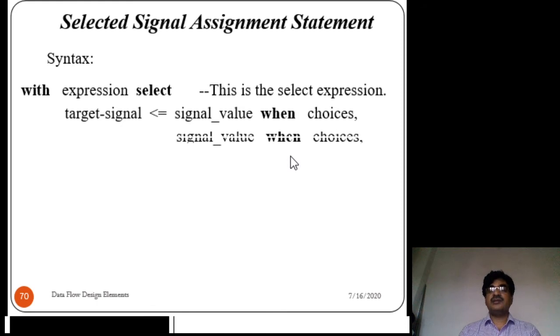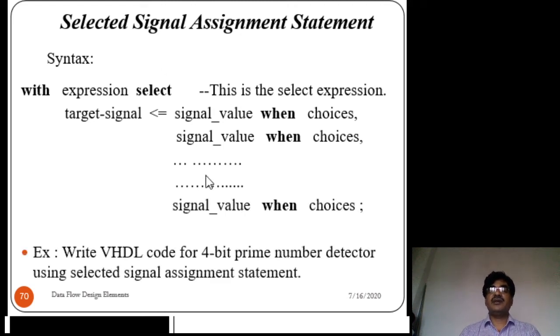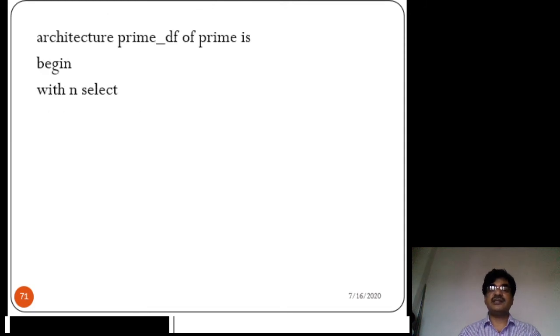Similarly, when the choice is this, assign this signal value to the target signal. If the choice is another, the corresponding signal value is assigned to the target signal. Like that, the selected signal assignment statement can appear. It is also called with select. So the same prime number detector program can be written by using the selected signal assignment statement.